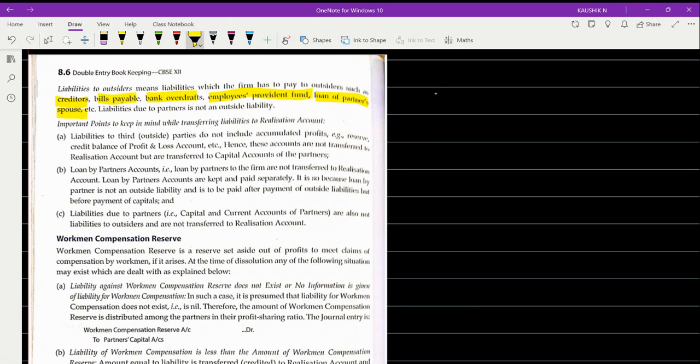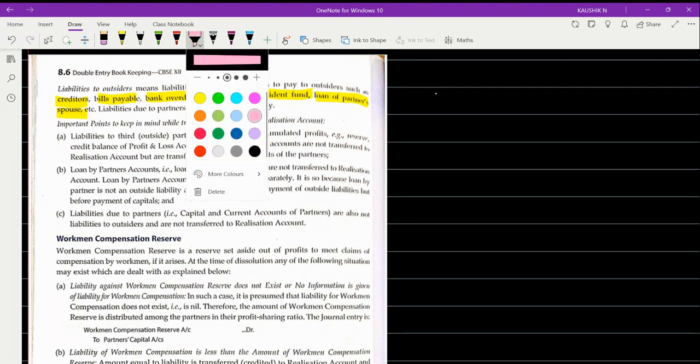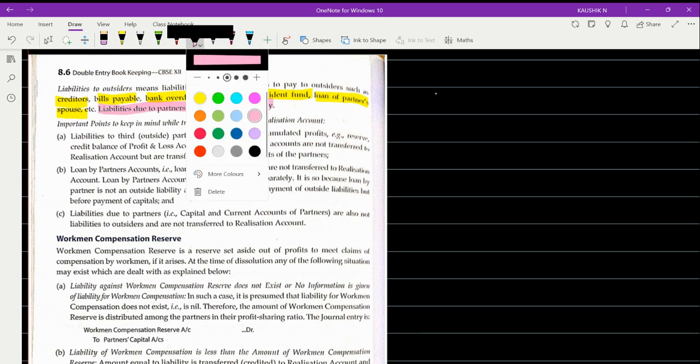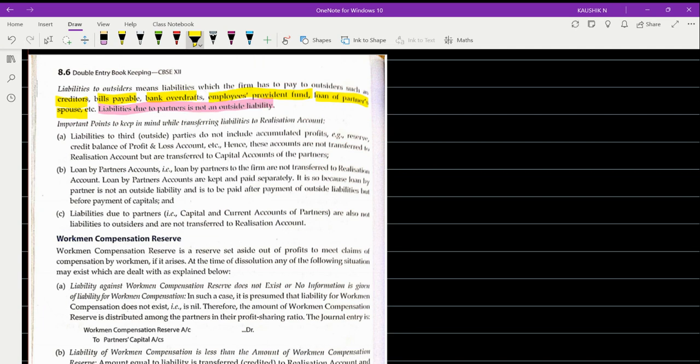Liabilities due to a partner is not an outside liability. They also made that very clear. If there is a liability which is due to a partner, it is not an outside liability, it is an internal liability. I am making sense to you all.